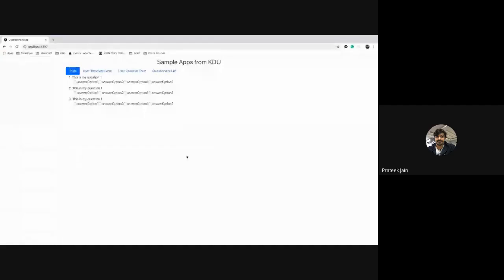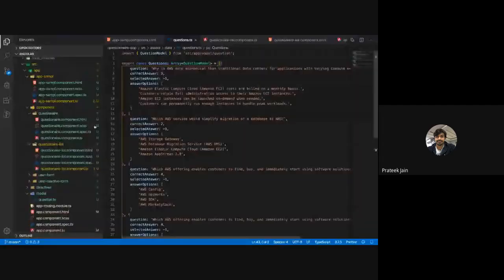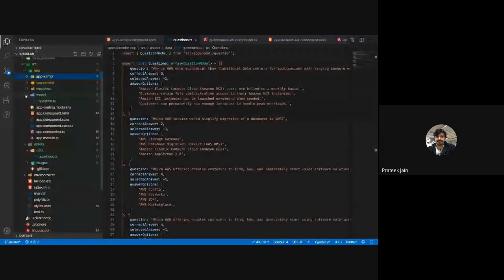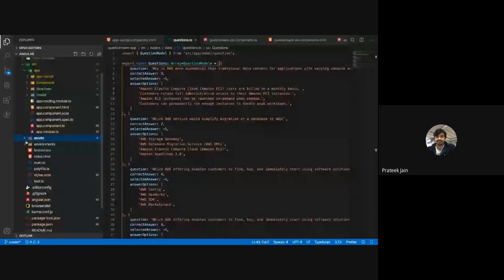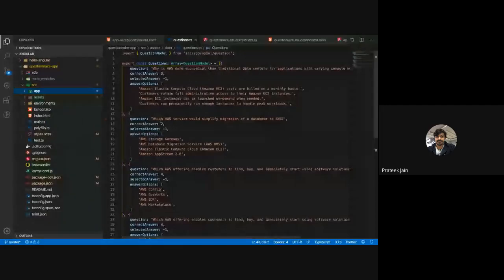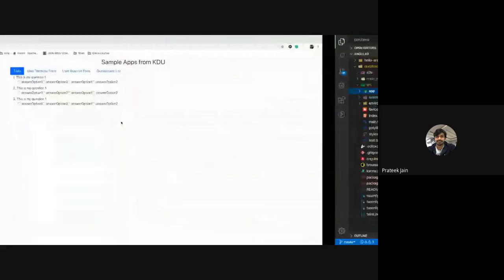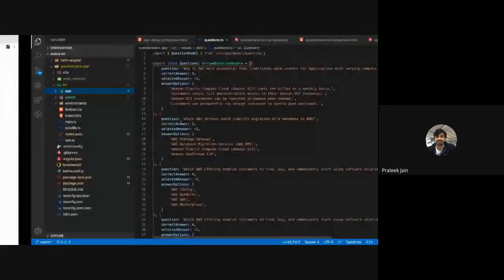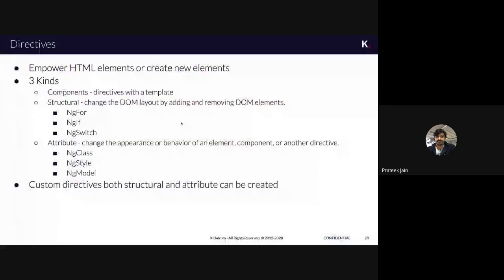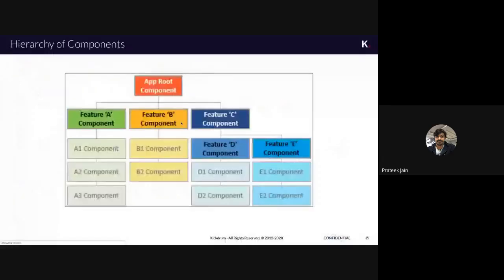If you want, I can go from the starting and tell you how to do the setup and everything again, in case I was a little fast. If you want me to show the slides also, I can show you, so you can note down the key points and try running it at your places.